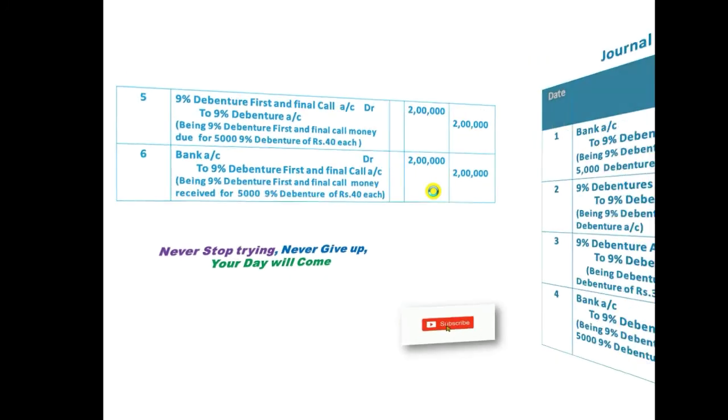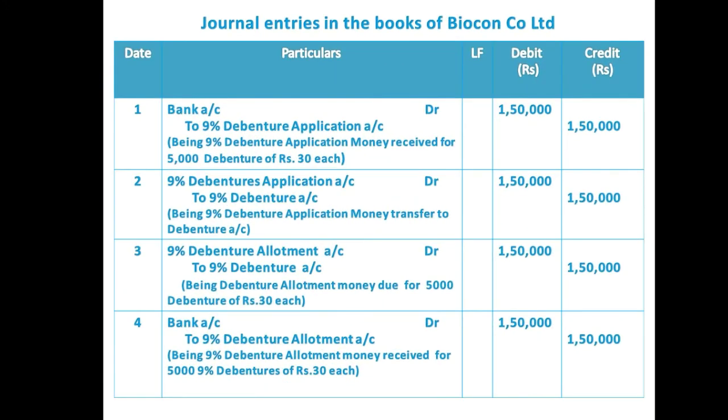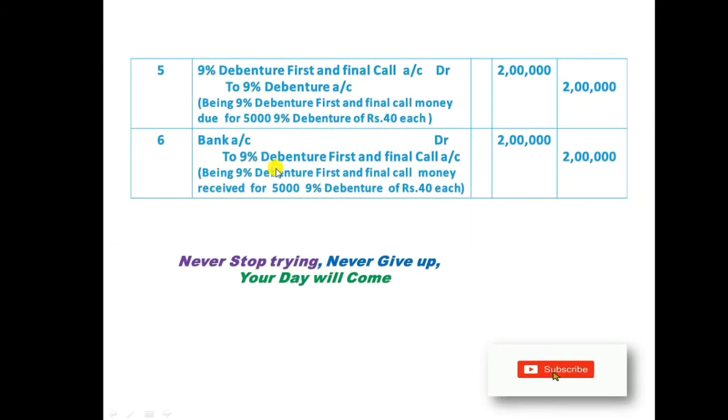If you see, in all three installments the entries are almost identical. All the bank entries are similar. Bank account debit to 9% debenture application account; at the time of the second installment, bank account debit to 9% debenture allotment account; at the time of the third installment, bank account debit to 9% debenture first and final call account. The only changes are application, allotment, and first and final call.